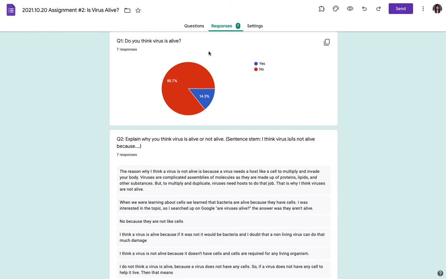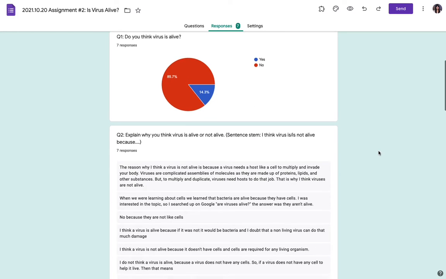Right now we have 7 responses so far. We are waiting for more responses to come in, but based on this graph you can see that 85.7% of the class say no and 1% say yes. Let's take a look at some of the comments that you put.